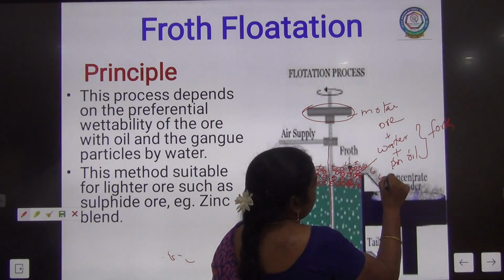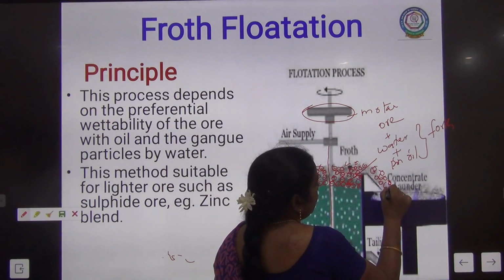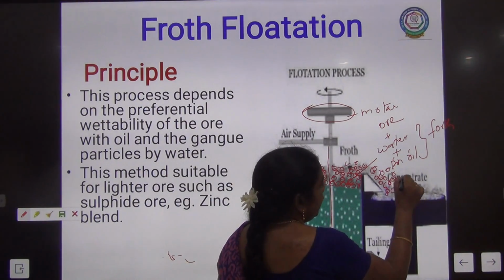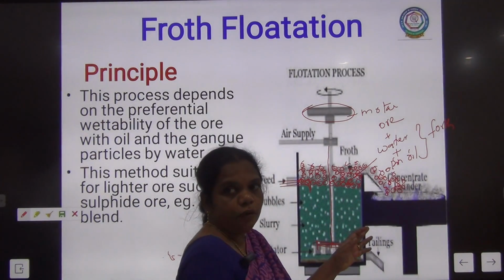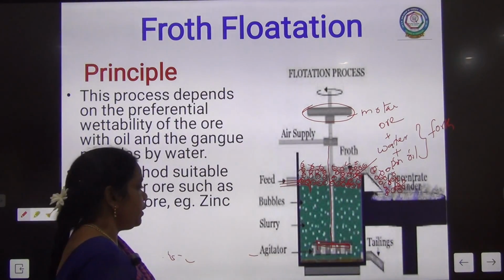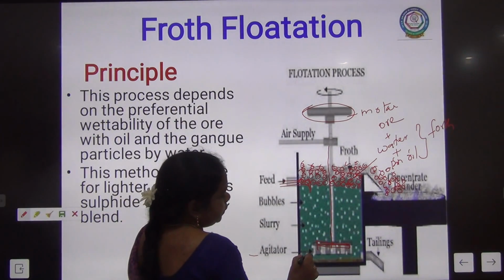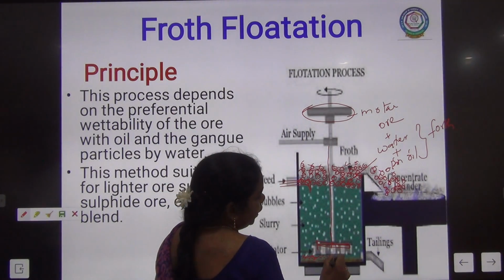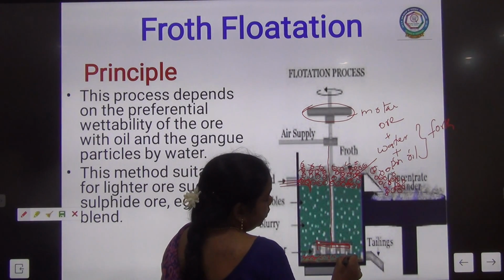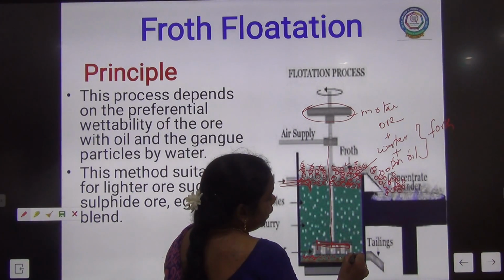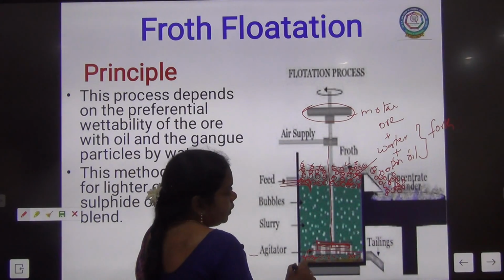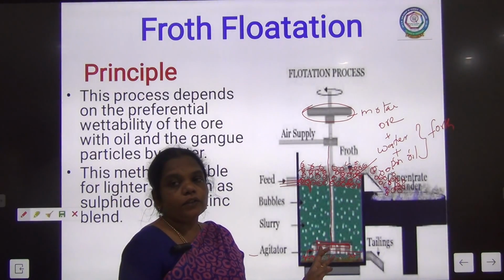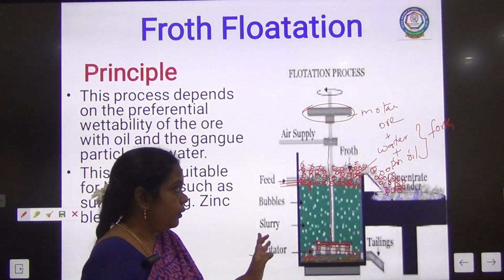By this we remove the ore particles, and the remaining impurities, the gangue particles, settle as insoluble impurities at the bottom of the container. In this way we remove the ore particle.